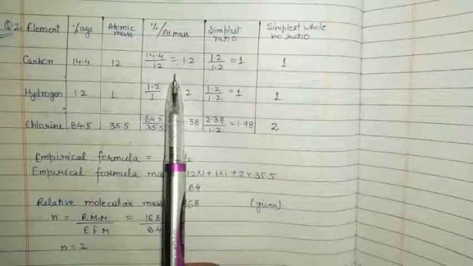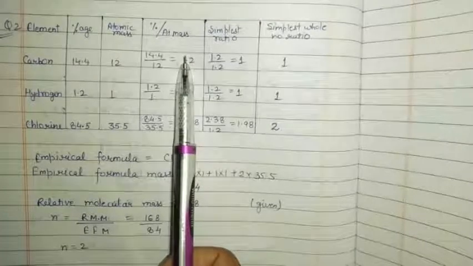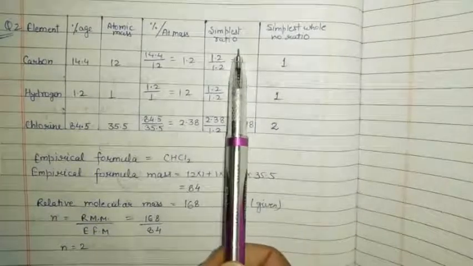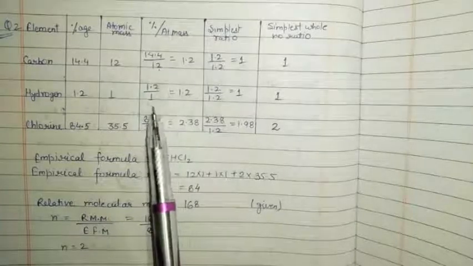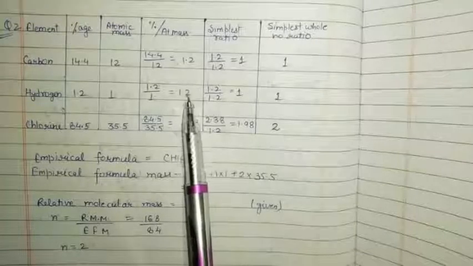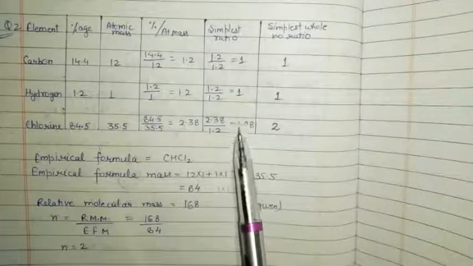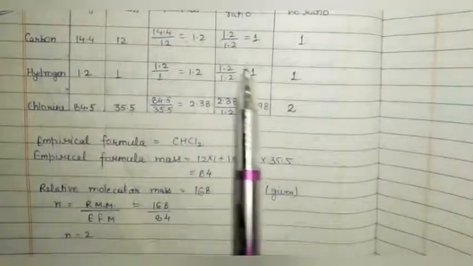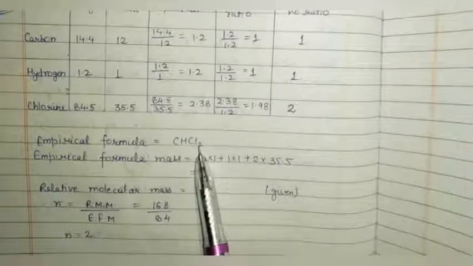Then find out the relative number of atoms by dividing percentage composition by atomic mass. We'll get these three values. And to find out the simplest ratio, divide the ratios by the smallest value of the ratio. So the smallest value is 1.2. We'll get the simple ratio 1, 1. And in this case, we are having 1.98. 1 for carbon, 1 for hydrogen, and 2 for chlorine. So the empirical formula will be CHCl2.